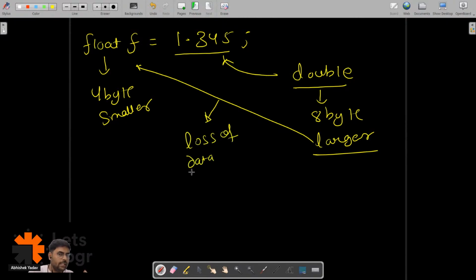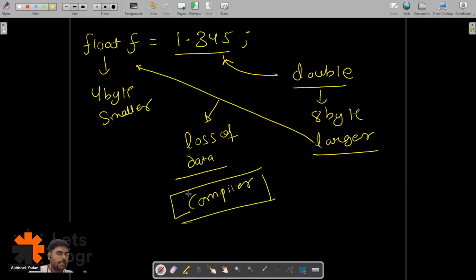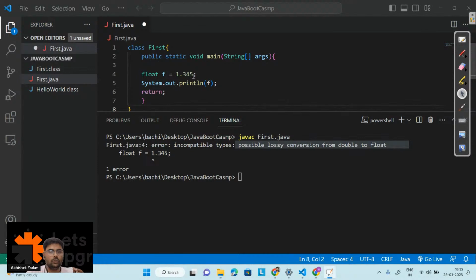And when there is a loss of data, the compiler will not take care of this kind of conversion. And when the compiler is not taking care of it, I have to do explicit type conversion. And how can I do this explicit type conversion for float? I can either use f here, or I can typecast, that is, I can use float here, right?